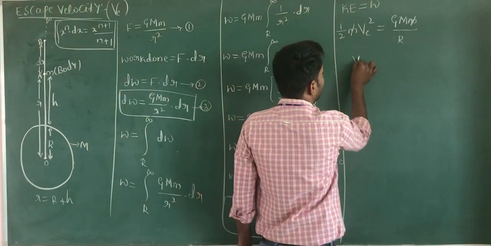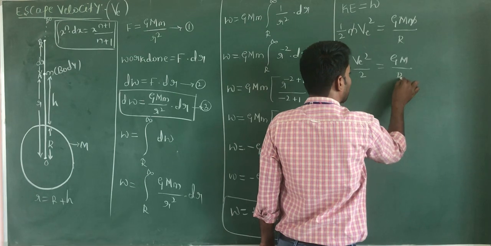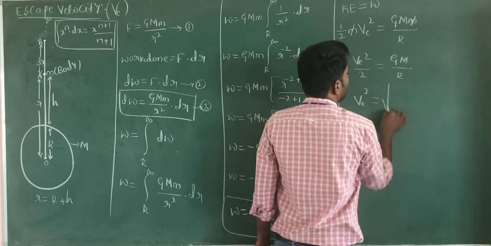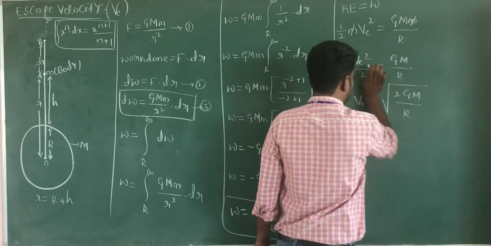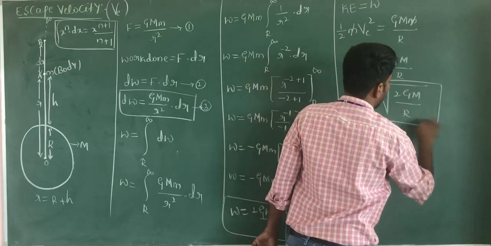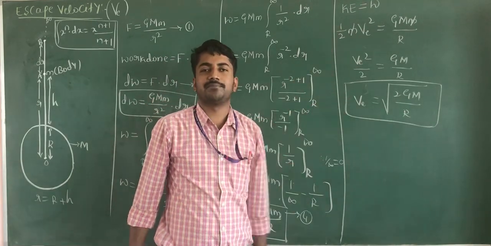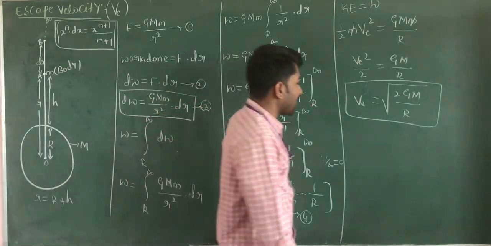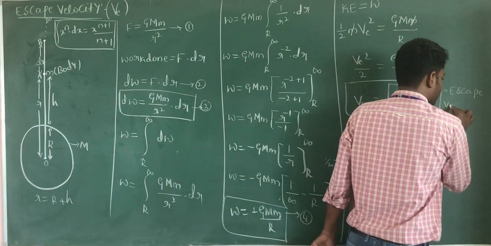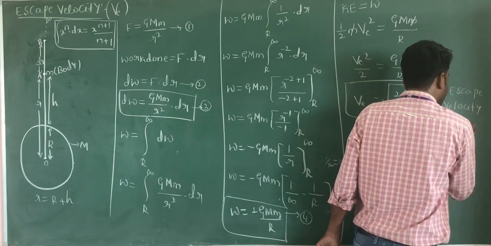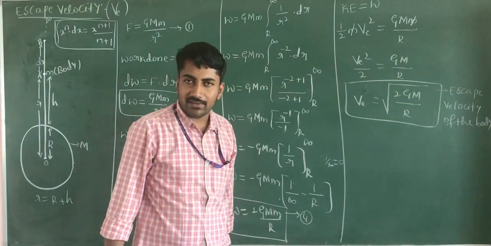You get only the formula Ve square divided by 2 is equal to GM divided by r, or Ve square is equal to 2GM divided by r. Ve is equal to root of 2GM divided by r, which is the expression for escape velocity of the body from the surface of the earth.